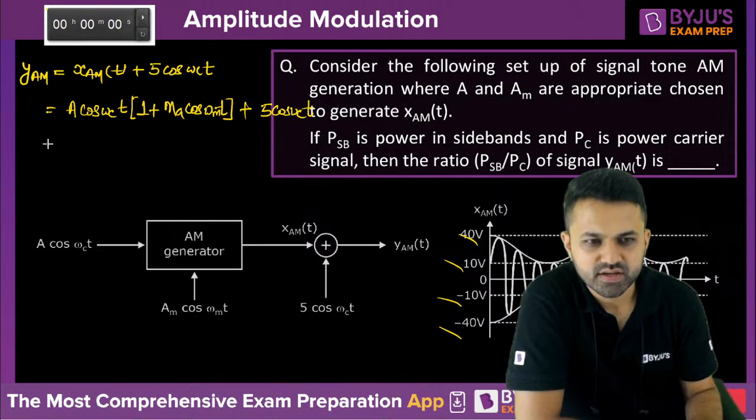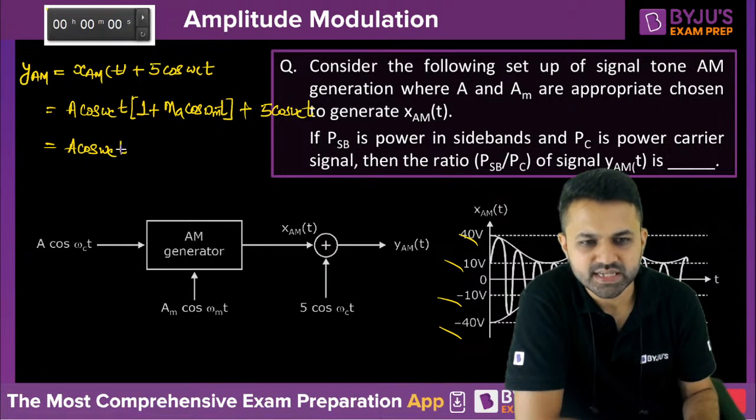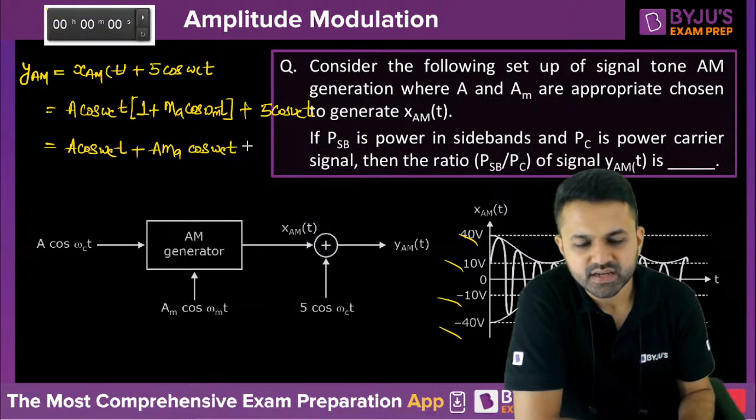Now, if you multiply this, you will get A cos omega ct plus A into ma cos omega ct into cos omega mt, and then you will get 5 cos omega ct.